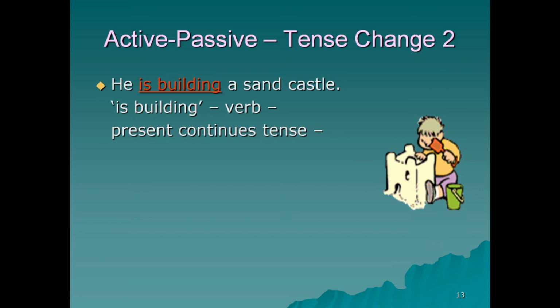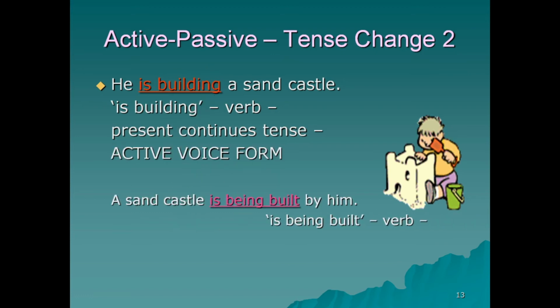Next, have a look at tense change 2. He is building a sand castle. Now here also it is clearly illustrated by this animated picture. Is building verb, present continuous tense, active voice form. A sand castle is being built by him.